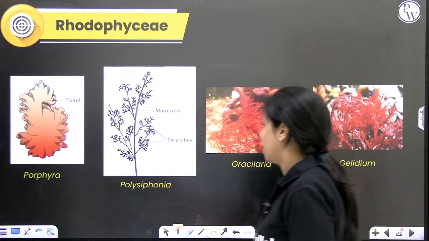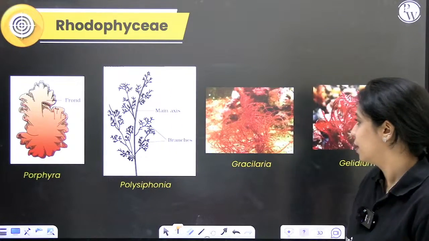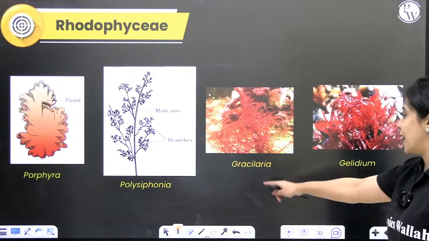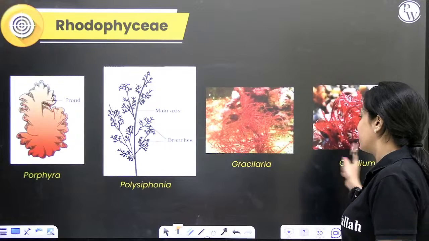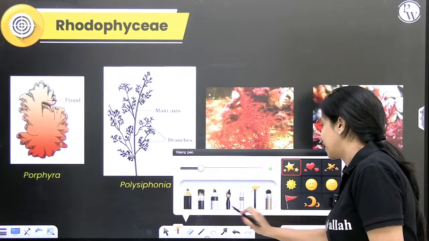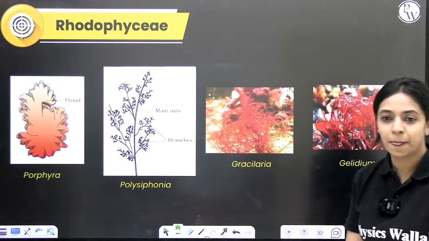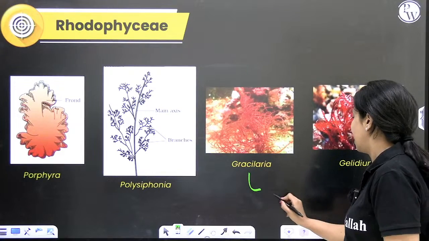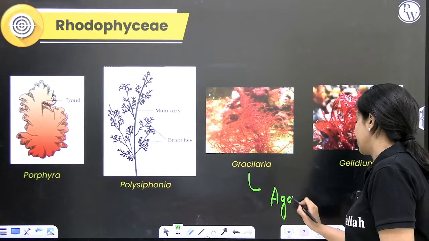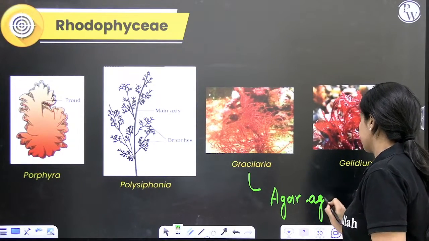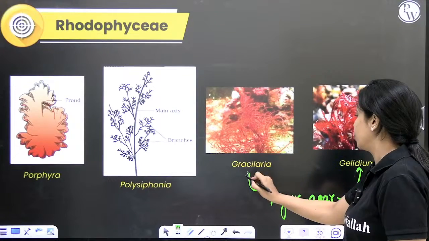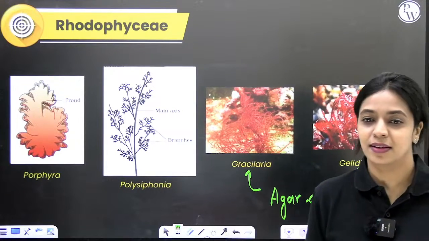Porphyra, Polysiphonia, both of these are diagrams that you have in NCERT. Gracilaria, Gelidium. We already studied about these two. Can you tell me where we learned about Gracilaria and Gelidium? We obtain agar commercially from these two plants. They are used in obtaining agar.